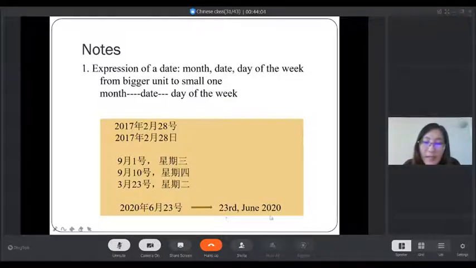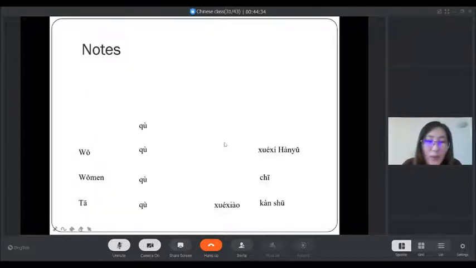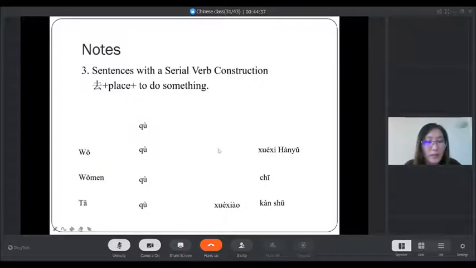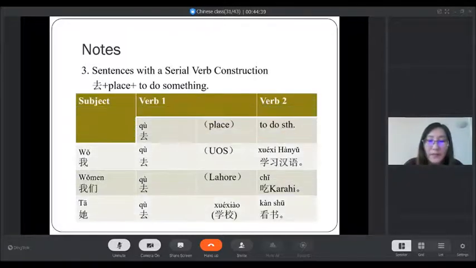Also the last one, for example, we say 2020年6月23号. But in English, we say 23rd June 2020. In Chinese, we put the year first, and then month, and then date. Year, month, date, and then weekday. This is the order to speak about that.